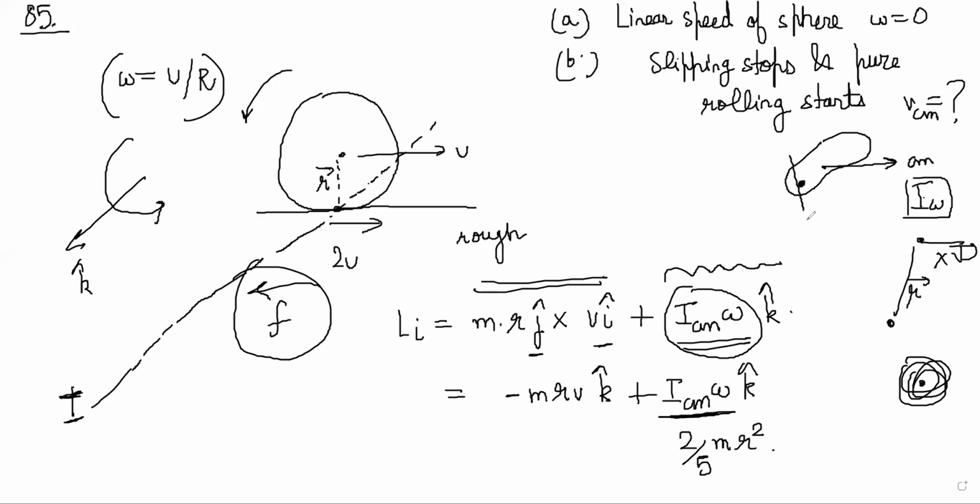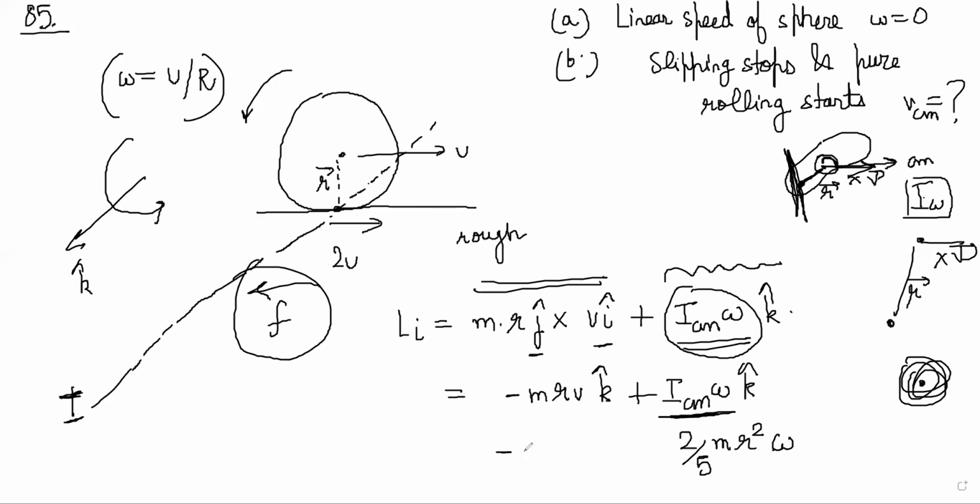Then to calculate L about this axis, you have to think of it as a point particle at the center of mass going like this, so R cross V about that, plus rotation only about I_CM. Not about whatever axis it is rotating, just I_CM omega. That is important to know. You should go back and read it once more, because otherwise you will get a different term here and it will be wrong.